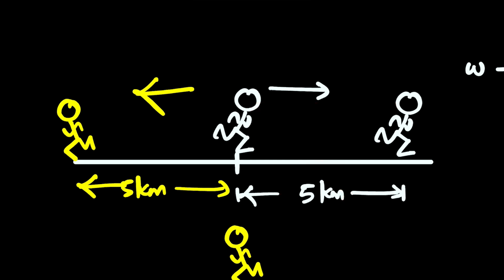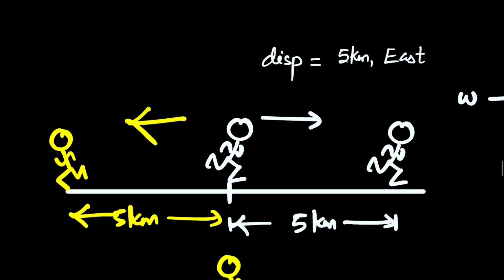But when you talk about displacement, you should have a direction, a sense of direction is there. So if I ask you what is the displacement of the white guy here, I'll say the displacement of the white one is 5 kilometer moving along east. Here if I ask you what is the distance, distance is how long the path is. Luckily here the guy is going straight, so the value of the distance and displacement will be the same, so it's also 5 kilometer.